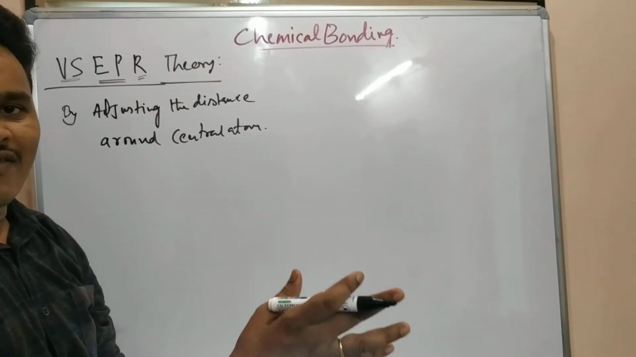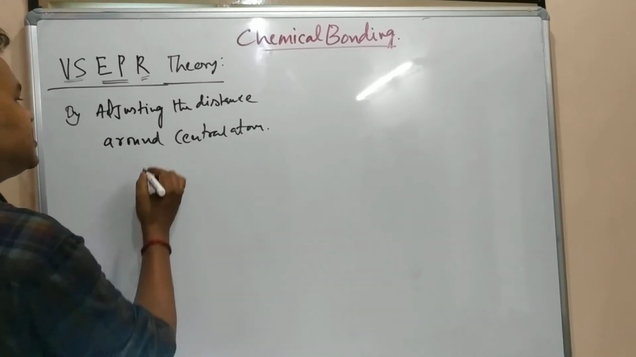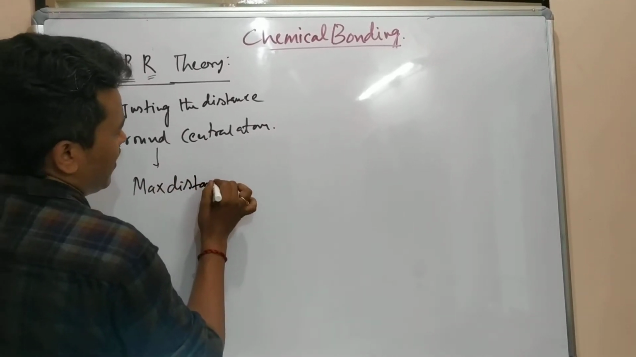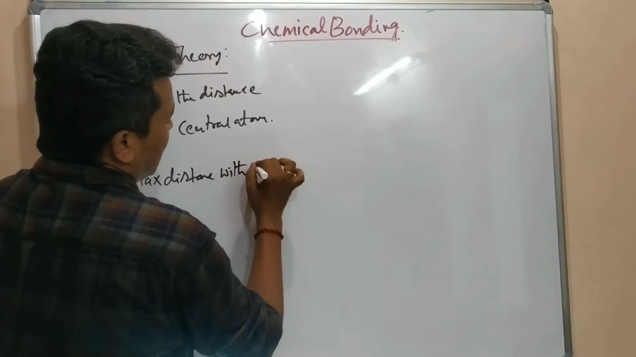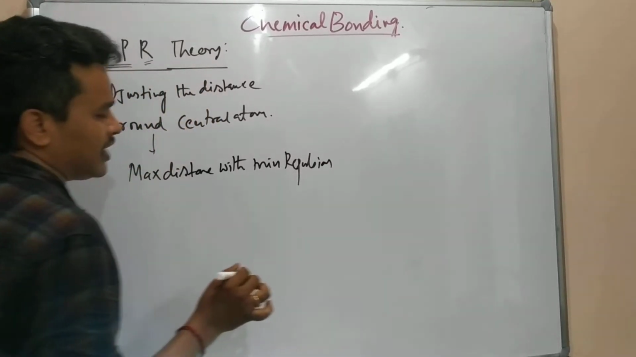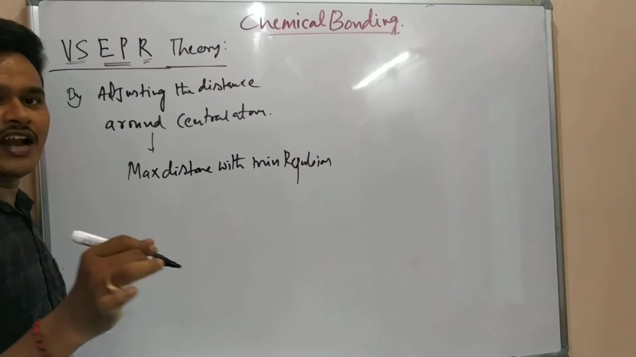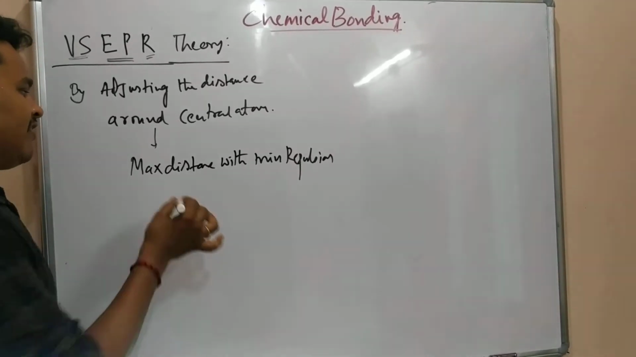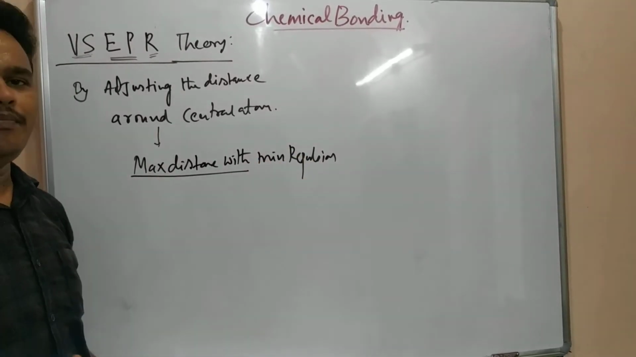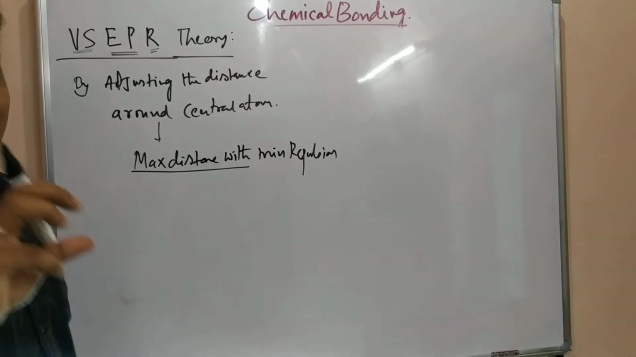After bond formation, they are adjusting. How are they adjusting? With maximum distance. They are maintaining maximum distance with what? Minimum repulsion. This is the important point here. They are adjusting their distance in the space around the central atom in such a way that they get maximum distance and minimum repulsion. Then only that structure is going to exist. Then only that molecule will be stable.